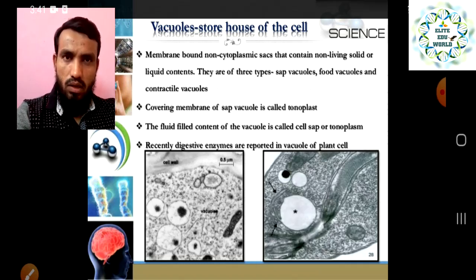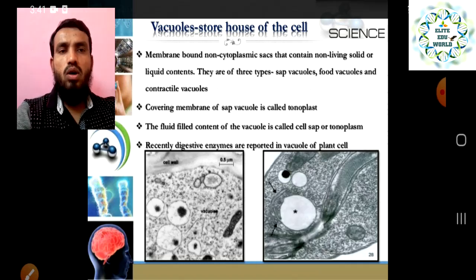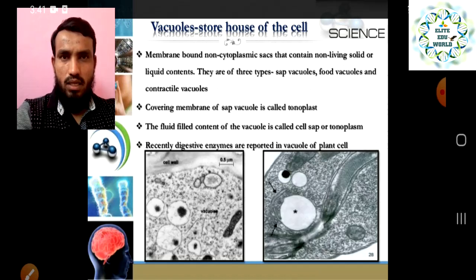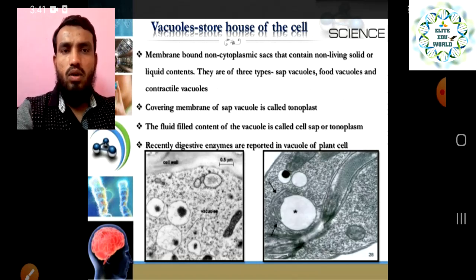So this is the vacuole, a membrane-bound non-cytoplasmic sac that contains non-living solid or liquid content. In the vacuole there is non-living solid or liquid content, and vacuoles are of three types. Number one, sap or cell vacuole, food vacuoles, and contractile vacuole. These are the types of vacuoles.